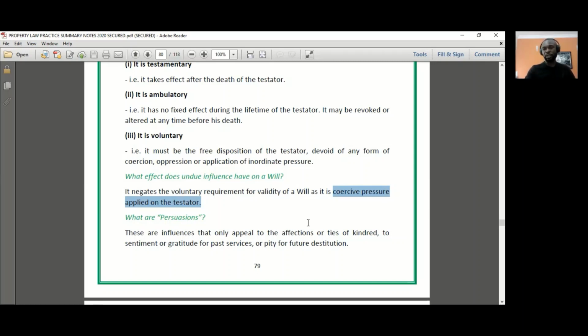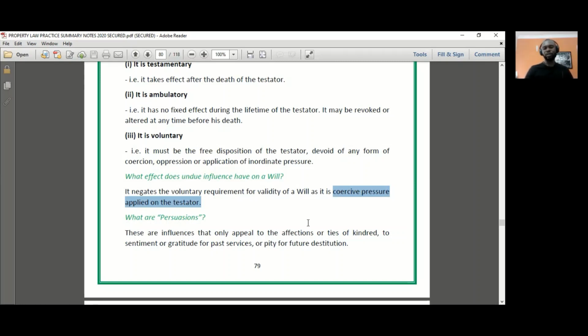For instance, if you demand at gunpoint that the testator include you in his will, now clearly that's undue influence, all right? That's been applied. If you threaten the testator, if you don't give me this gift in your will, I will make sure your last days are very miserable, all right?